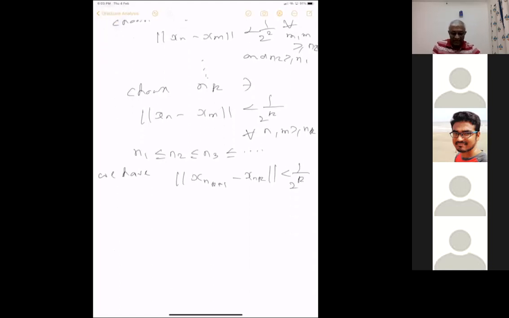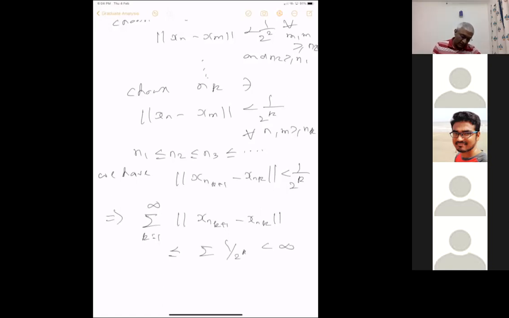This just follows with it. I mean, n_{k+1} is greater than n_k, and for anything greater than n_k, this satisfies this, right? So this thing implies the summation, k equal to 1 to infinity, of the norm of x_{n_{k+1}} minus x_{n_k} is less than or equal to the summation of 1 by 2 power k, which is less than infinity, of course. So this is the usual trick.